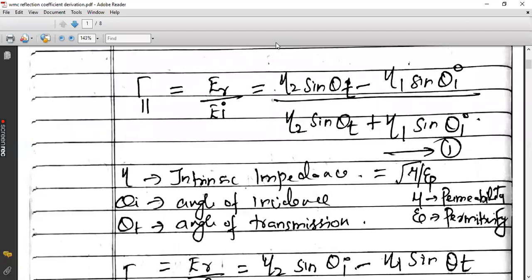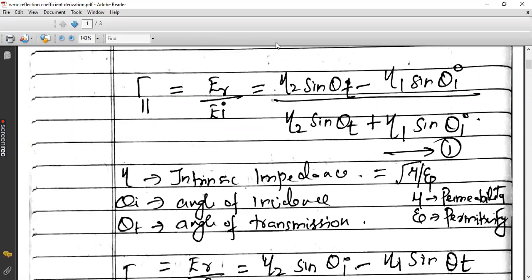But later, what I'm trying to do here is rearrange theta T in terms of theta I, because which parameter is known to you other than eta? Eta you can find out if you know the permeability and permittivity values.